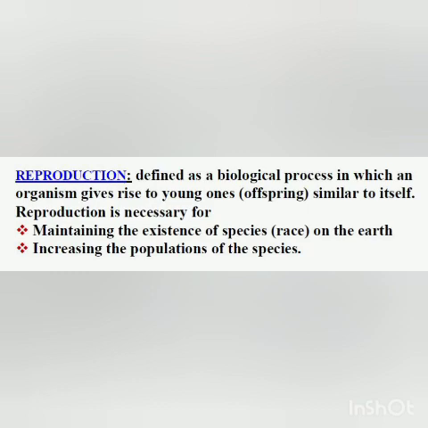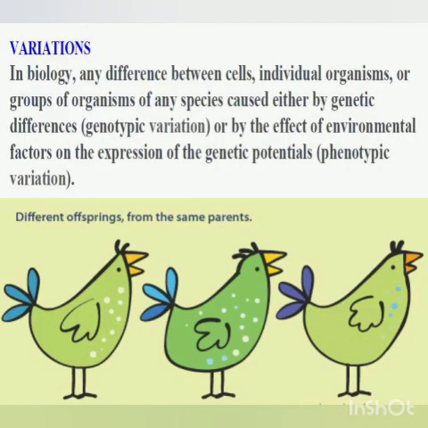Now children, what are variations? Like I told you, the DNA copy will be transferred from the parent to the offspring, so the offspring will be similar. But if there occurs a change in the DNA, what will happen? A change will be seen in the offspring, and this is called variation. Variation means change. Understood?